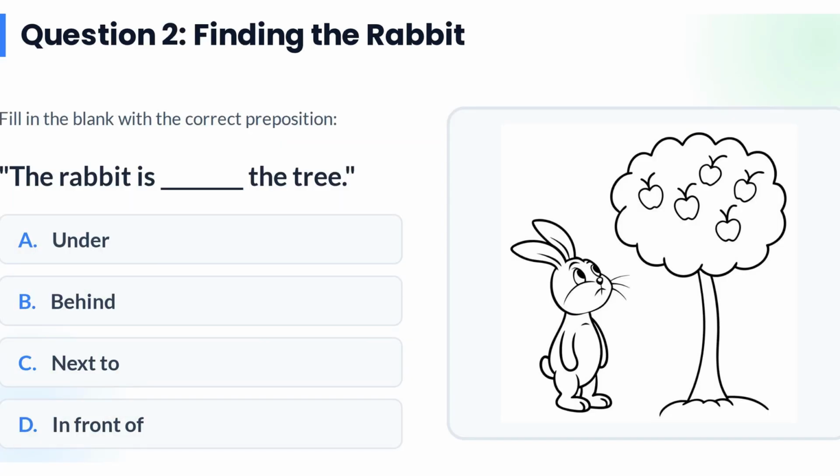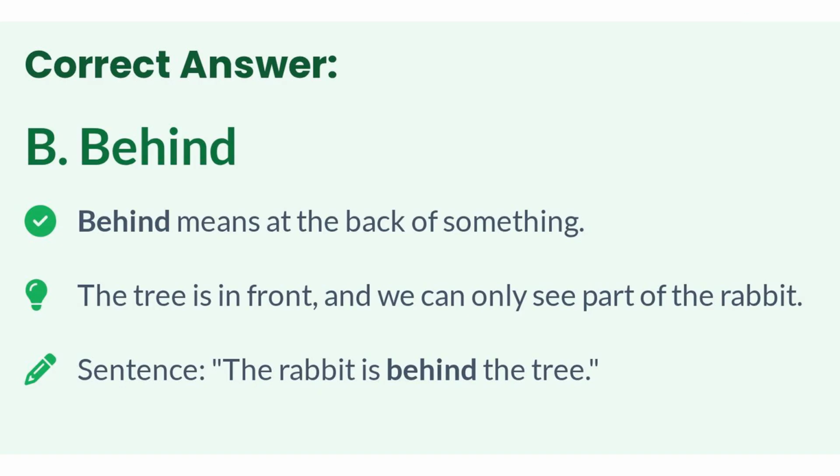Finding the rabbit. The rabbit is dash the tree: under, behind, next to, in front. Correct answer, behind. Behind means at the back of something. The tree is in front. We can only see part of the rabbit. Sentence: the rabbit is behind the tree.